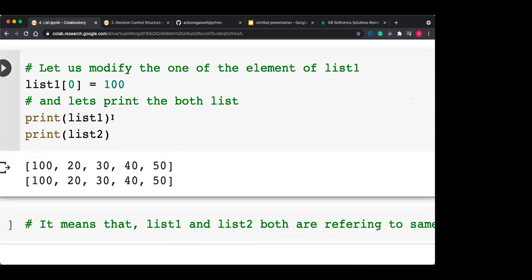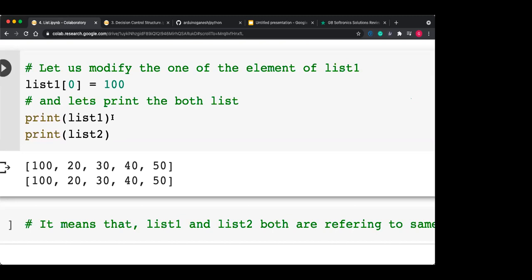Why? Because both are pointing to the same memory. If you modify the list using list 1, the same effect will appear on list 2, because you are not doing a deep copy, you are doing a shallow copy. Getting this? Both pointers are pointing to the same memory.